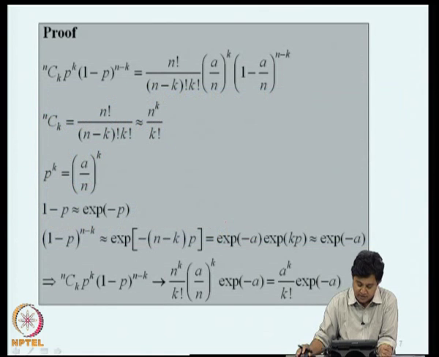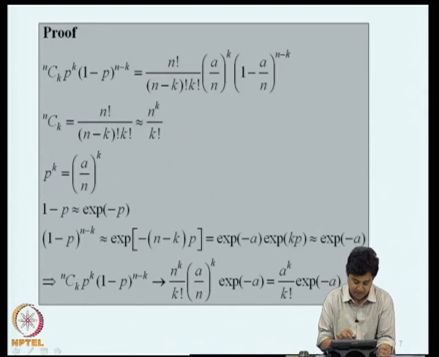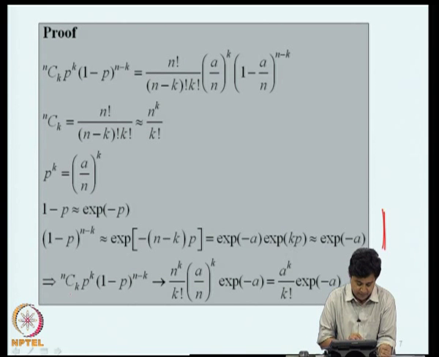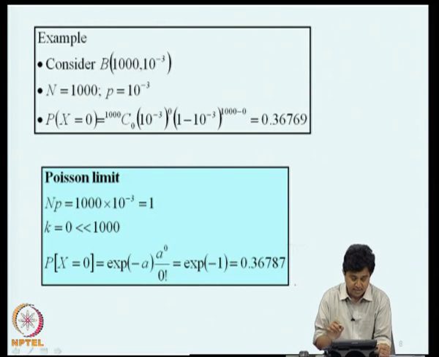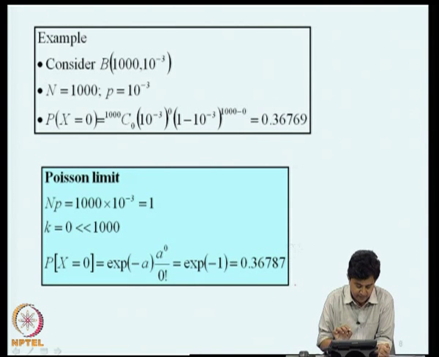A simple proof for this can be constructed by manipulating the binomial distribution and imposing the limit that we are putting, that is n goes to infinity, p goes to 0, such that np goes to a constant. If we do that, indeed one can prove that the binomial distribution goes to a Poisson distribution. We will consider some numerical examples so that we understand what exactly is meant here.